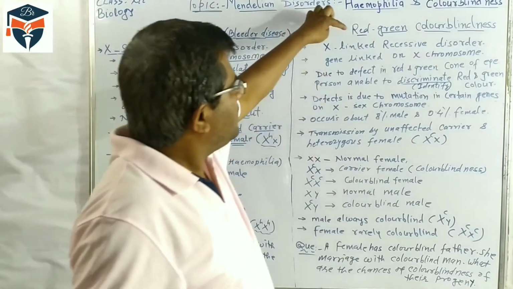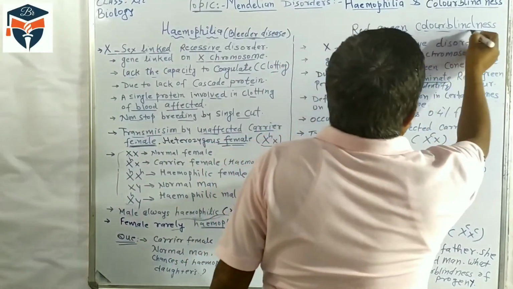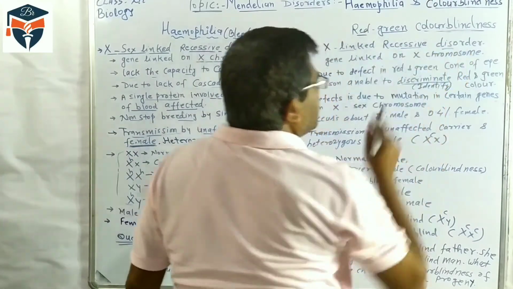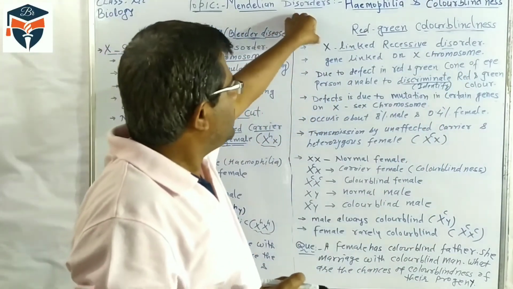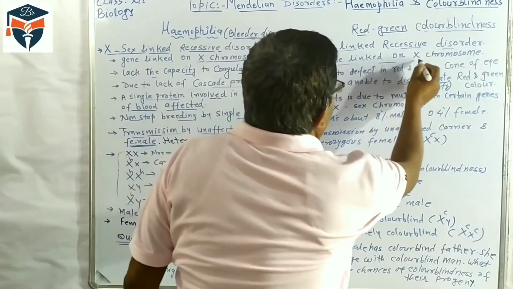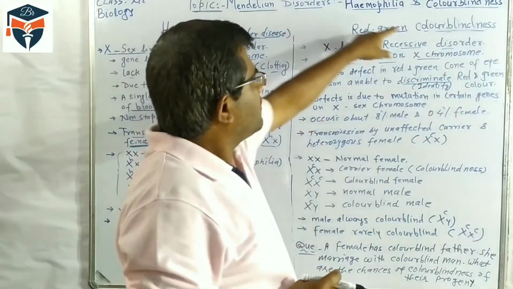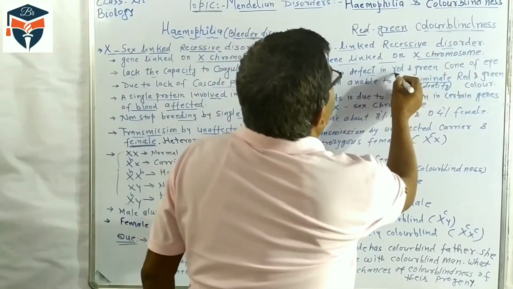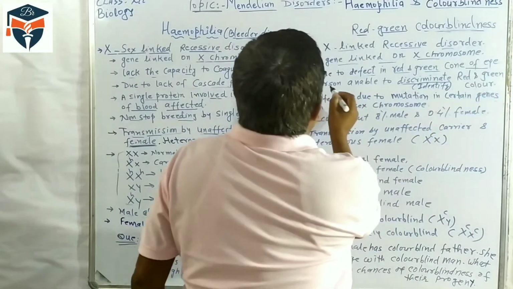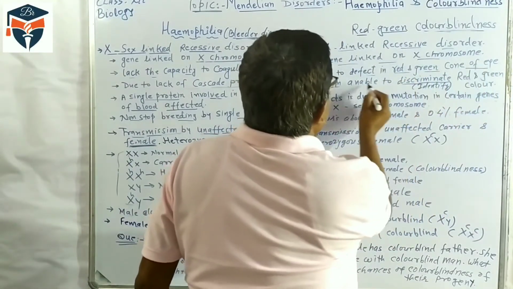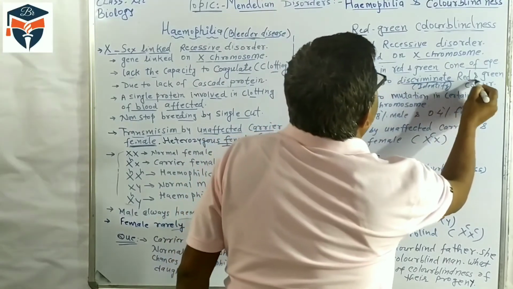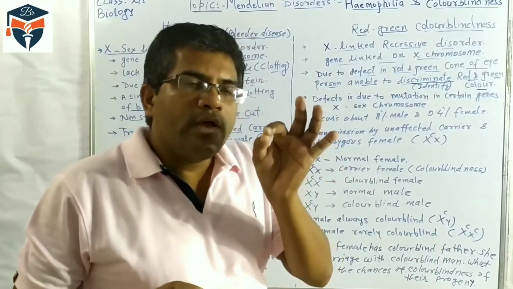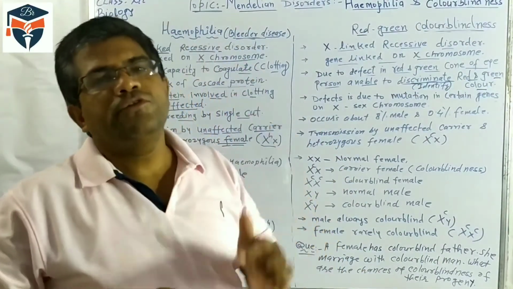Now another disease is red-green color blindness. This is also an X-linked recessive disorder. The color blindness gene is also present on the X chromosome. Due to a defect in the red and green cones of the eyes, the person is unable to discriminate red and green color.